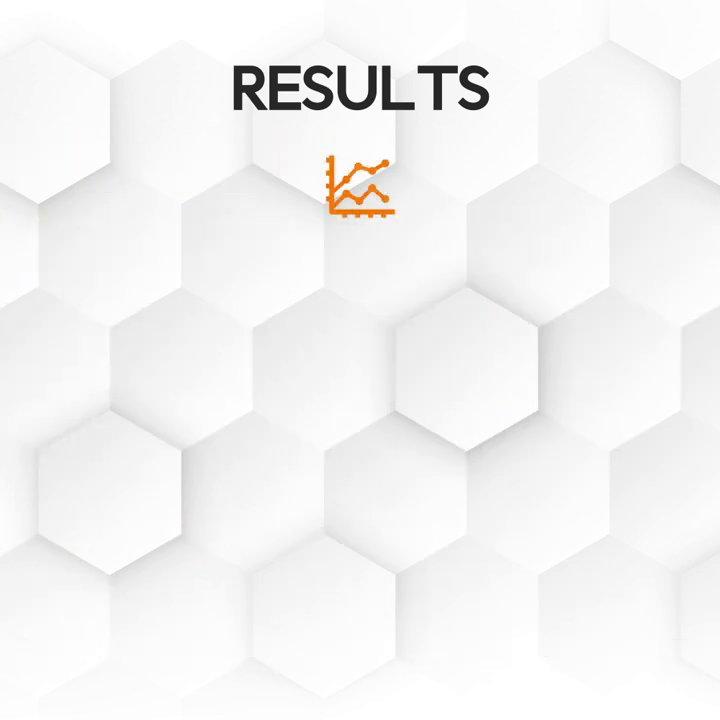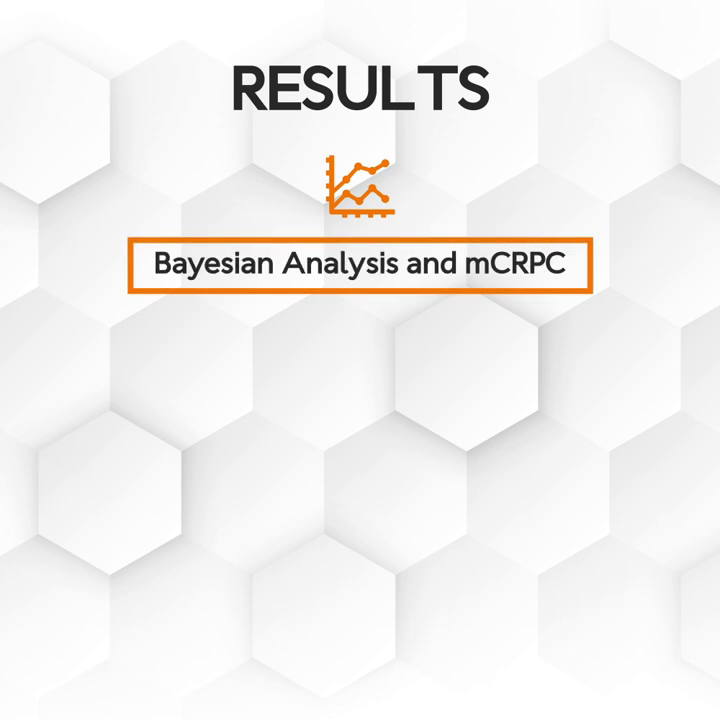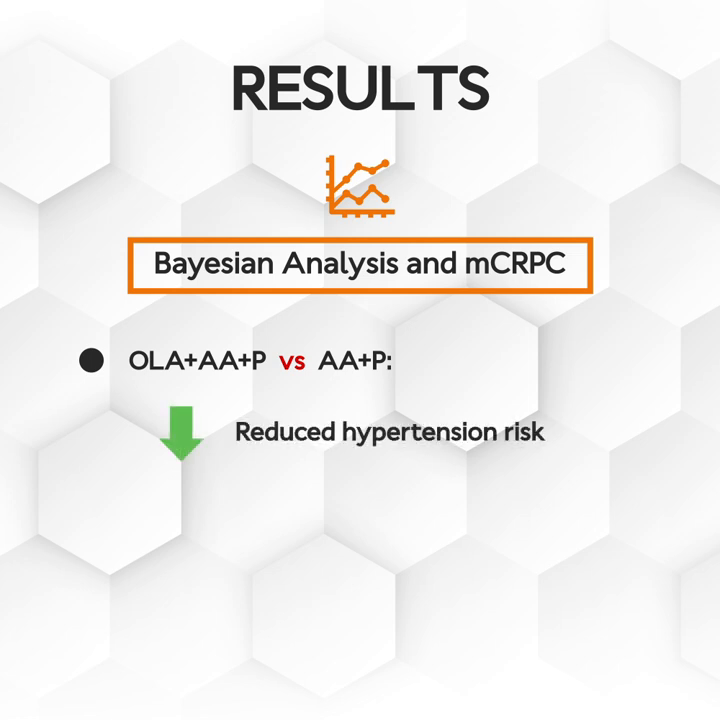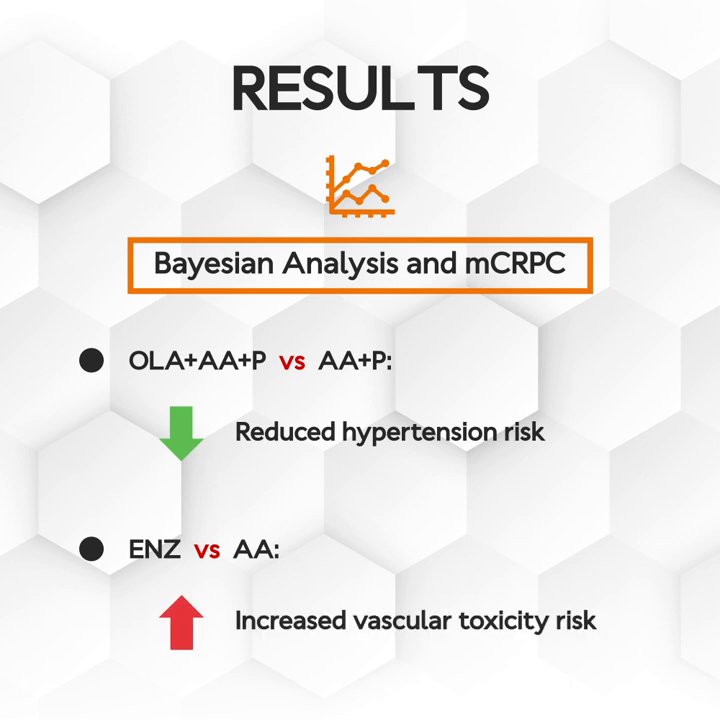Finally, when looking at the Bayesian analysis and MCRPC, interestingly, olaparib, when added to abiraterone and prednisone, reduced the risk of hypertension compared to abiraterone and prednisone alone. And similar to the previous setting, enzalutamide increased the vascular toxicity risk compared to abiraterone acetate-based regimens.